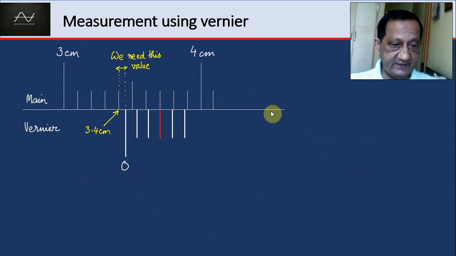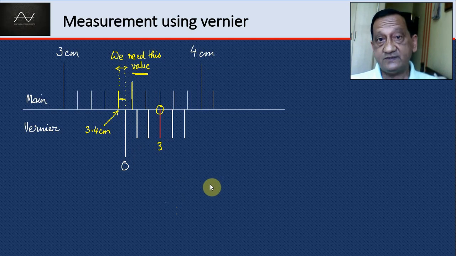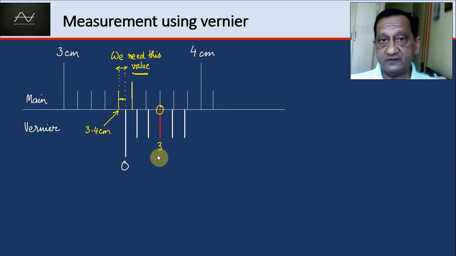So let's see this reading. The zero of the vernier has come to this point. So the reading is definitely more than this point, which is 3.4, and definitely less than this point, which is 3.5. But how much? We need this value. And you find that the third vernier division is coinciding with a main scale division. This value is called the vernier scale reading. That means if the third is coinciding, then the vernier has moved by a distance of the least count into 3. So we can say the pth division of the vernier is coinciding. So the vernier scale reading is least count into p.